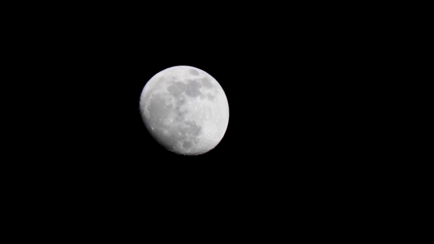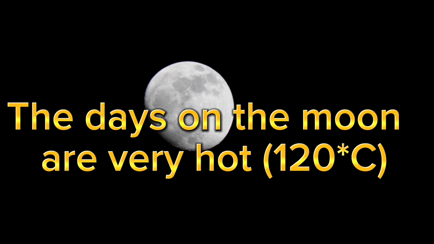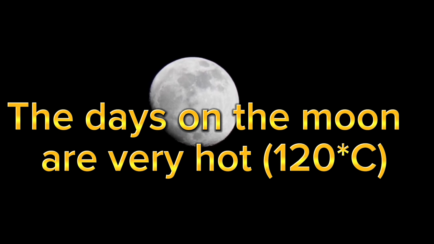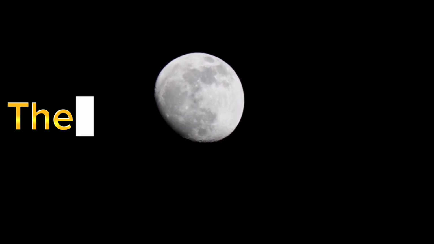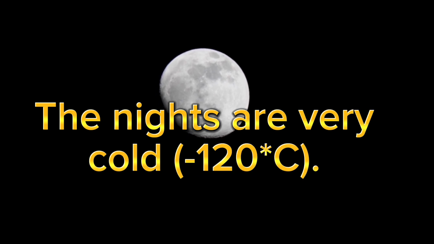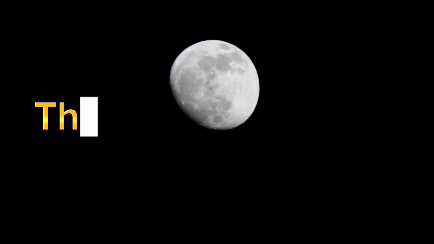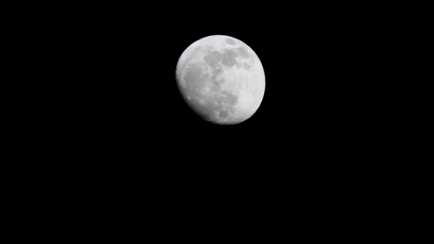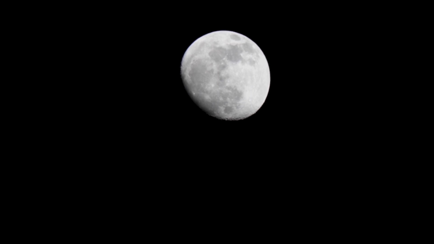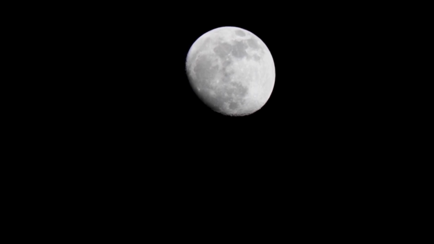The days on the moon are very hot. Can you imagine? 120 degrees centigrade. And nights are very cold. Minus 120 degrees centigrade. Two American astronauts, Neil Armstrong and Edwin Aldrin, landed on the moon on 21st July 1969. Underline this. They explored and photographed the surface of the moon. This was followed by several other attempts by USA and Russia.